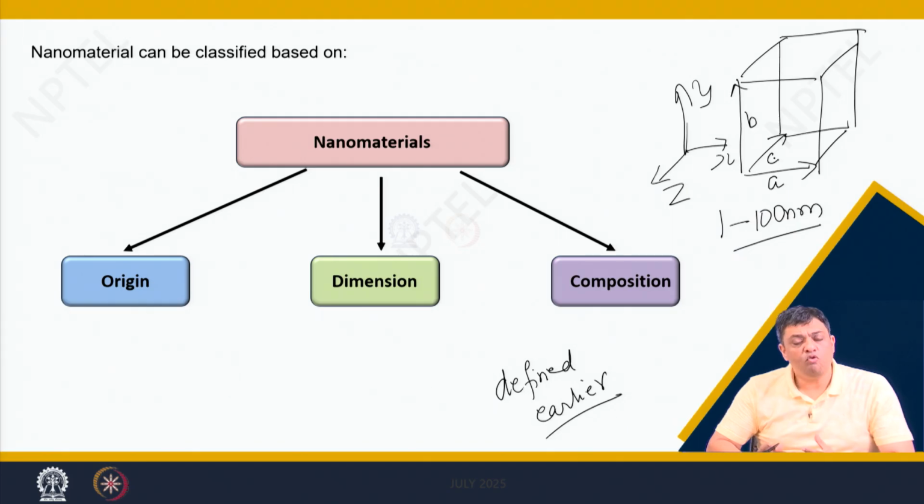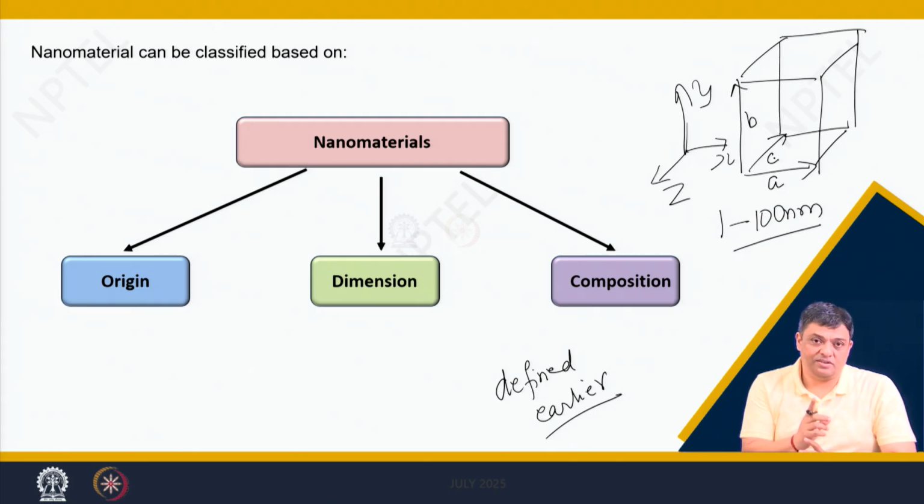It can be one of the axes. That means the B parameter can be in the range of 1 to 100 nanometers, A and C are not, or C is in the range of 1 to 100 nanometers and A and B are not. So, any of these combinations are correct.